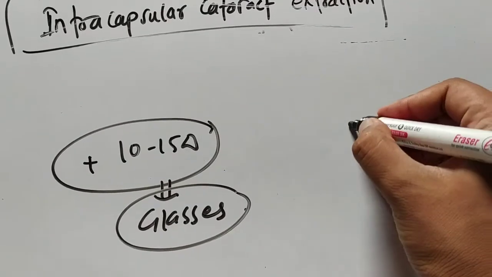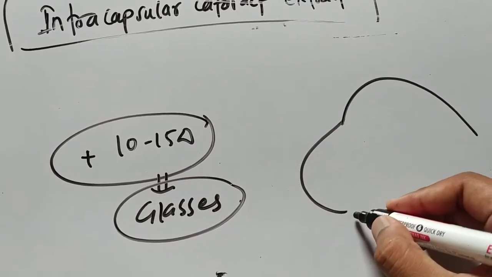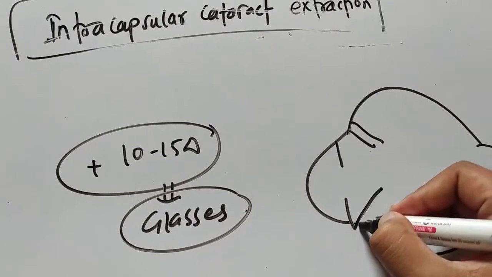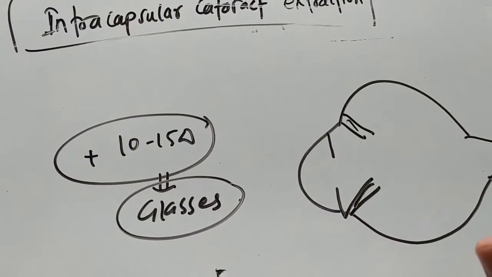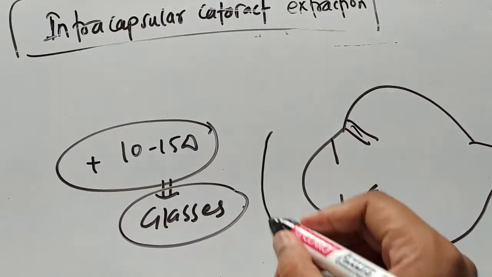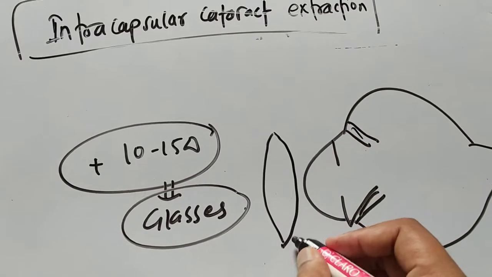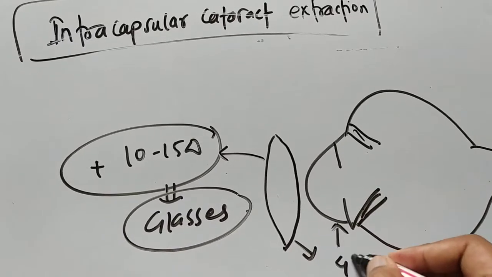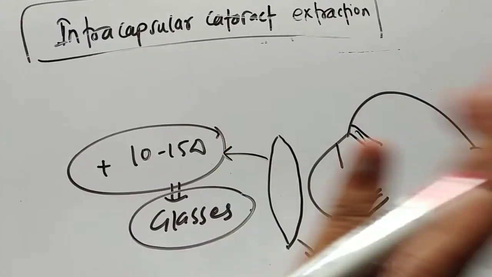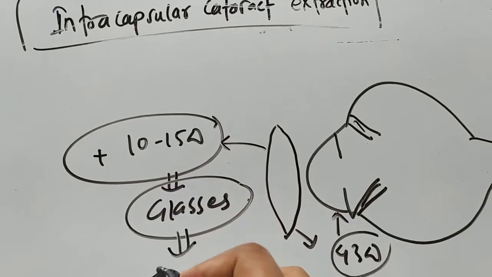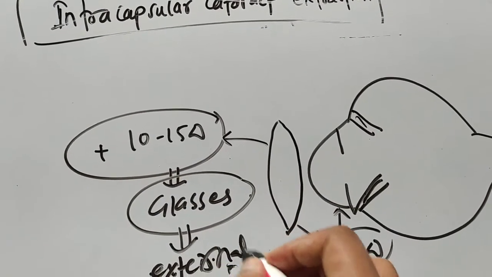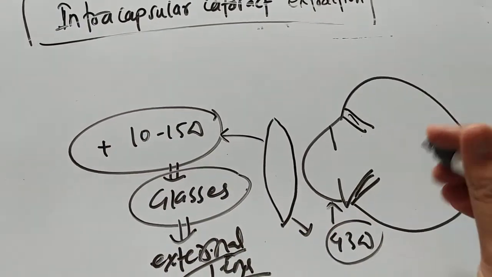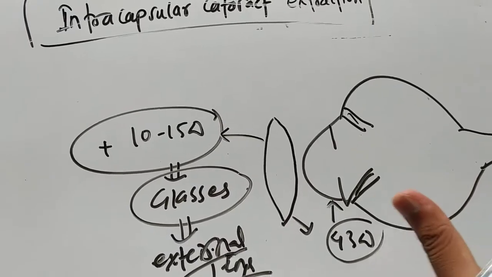Let's suppose this is the eye of the person, and these are the ciliary zonules, but the lens is not present. So you have to wear a glass, and this glass will now have the power of 10 to 15 diopter. You already have the power of 43 diopter, but the lens is not present, so you are using an external lens. The glass will act as an external lens of 10 to 15 diopter, so that you can focus the light rays on the retina.